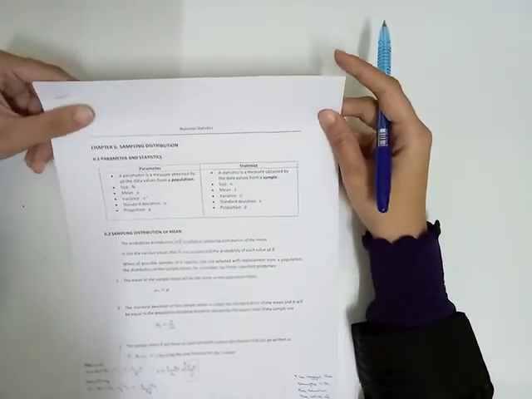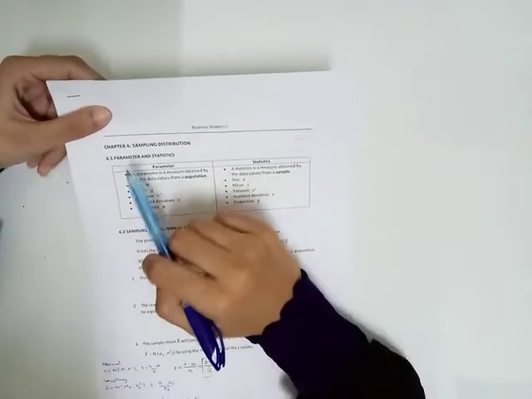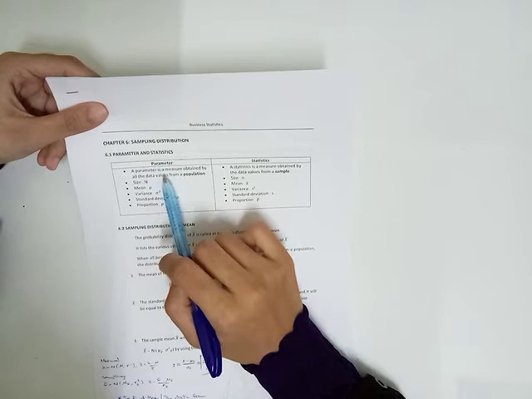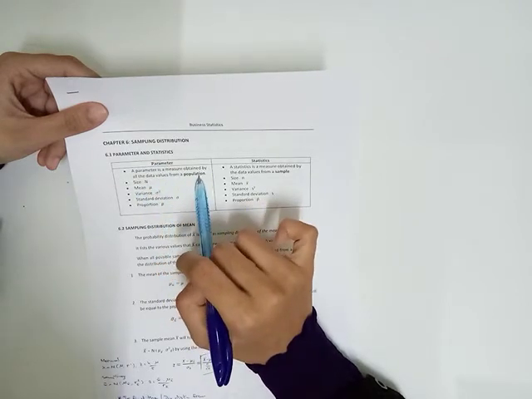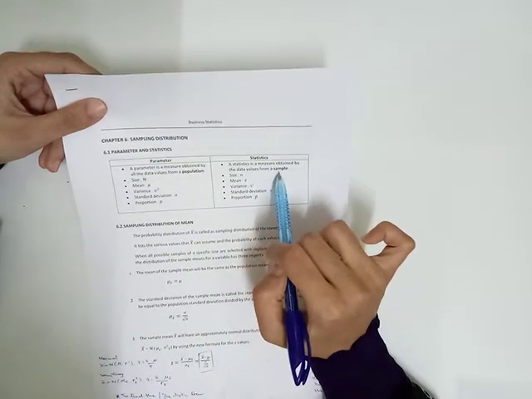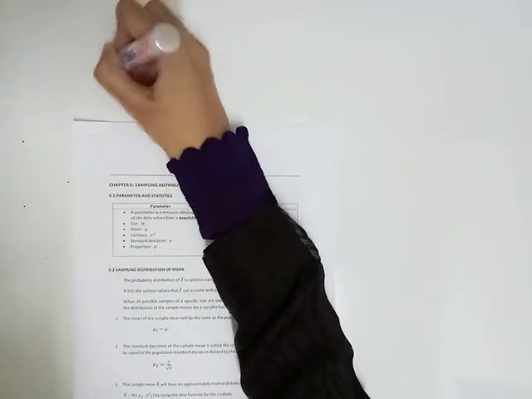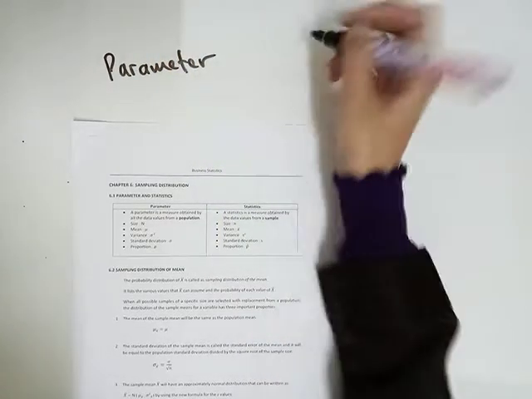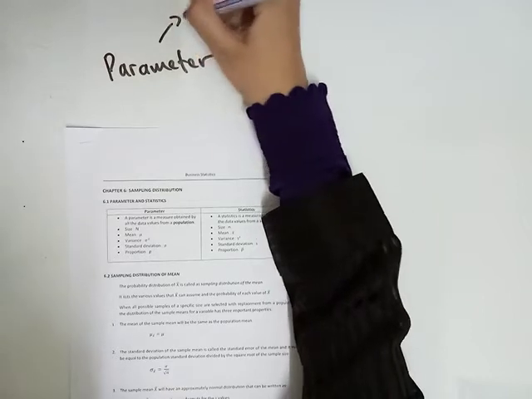Alright class, now we are going to chapter 6, sampling distribution. Okay, look at 6.1, parameter and statistic. What is a parameter? It is a measure obtained from all data values from a population, while a statistic is a measure obtained from the data values from a sample. That means this is the parameter, a measure obtained from all data values from the population.